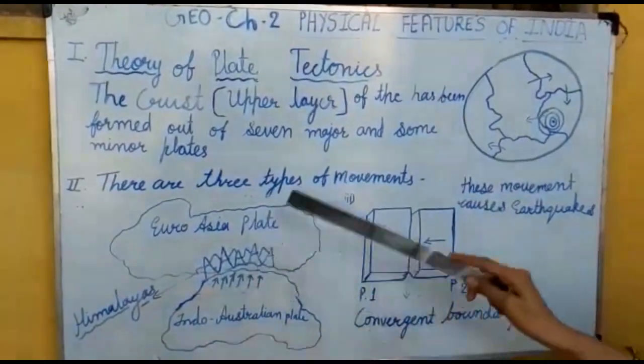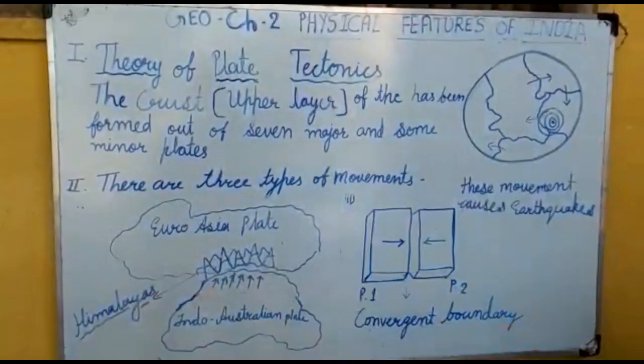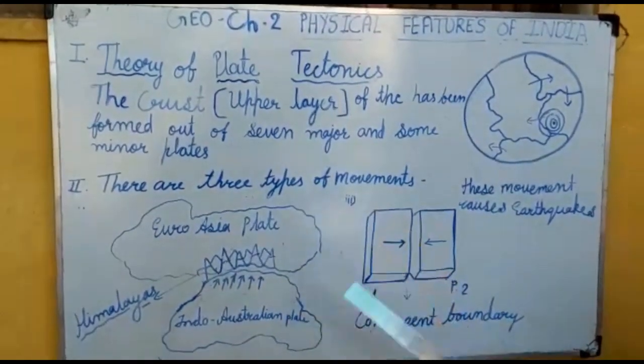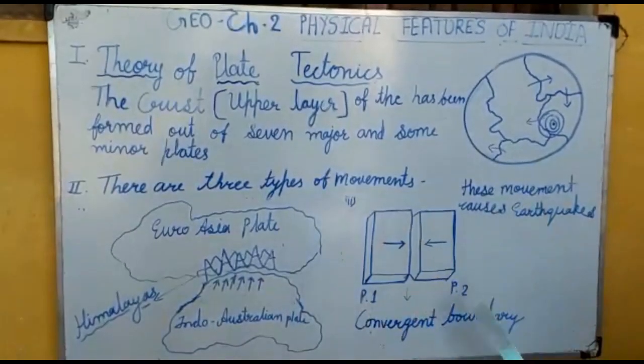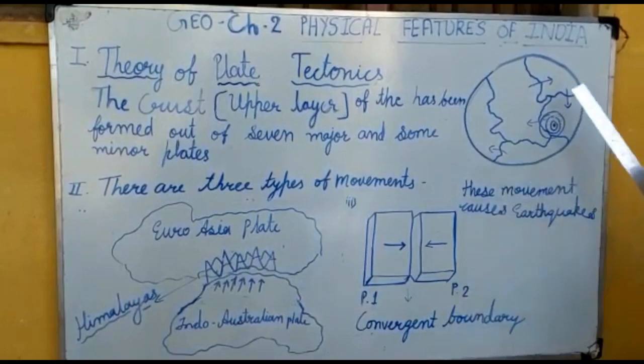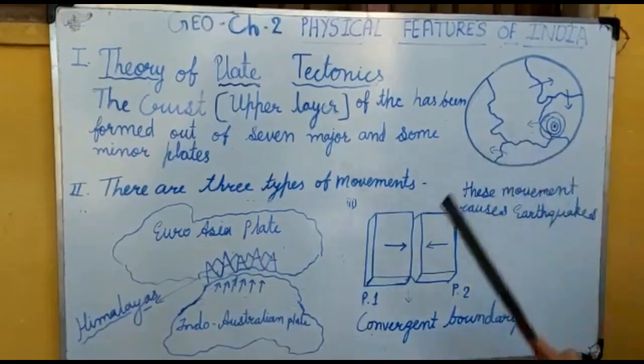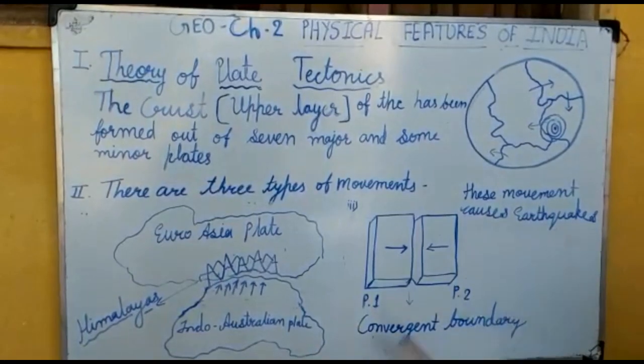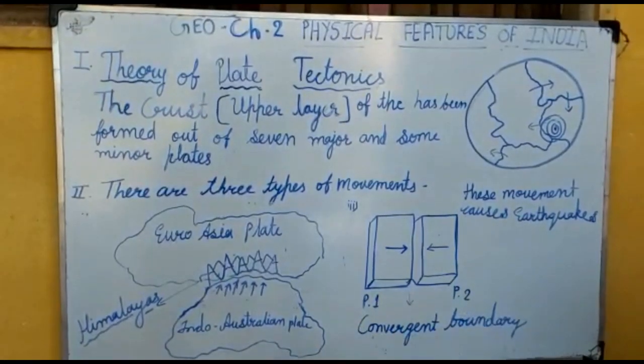So many different landforms like plateaus and mountains are formed by only these three different types of plate movements. I hope you all understand properly the movement of the plates, the three different types of plate boundaries and the different physical features they form.